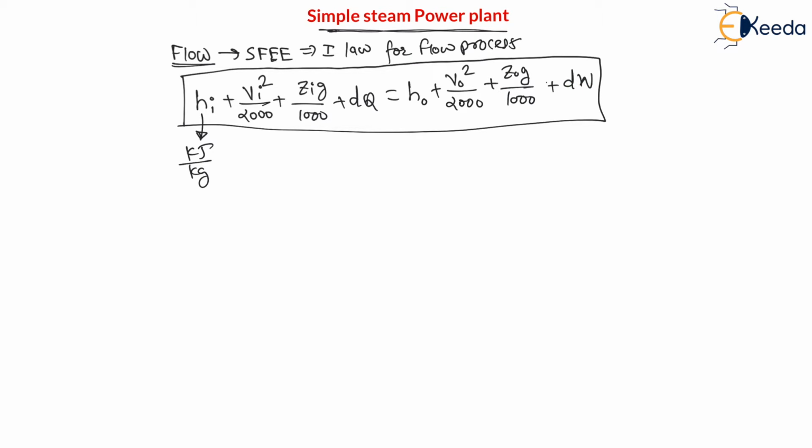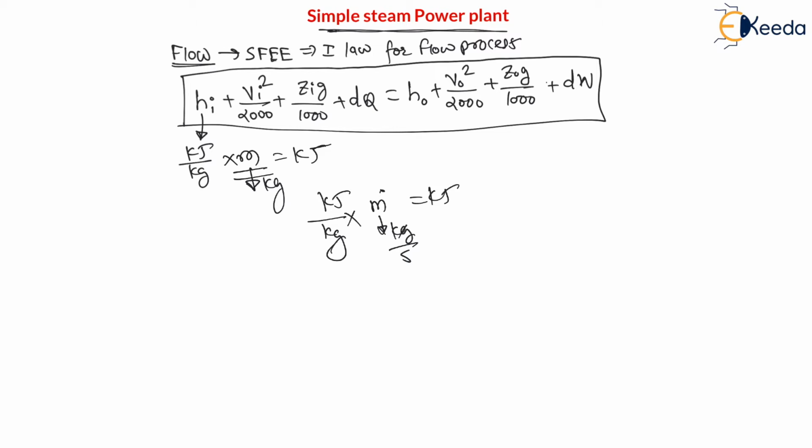The unit of h_i is kilojoule per kg, V_i squared divided by 2000 is kilojoule per kg, Z_i g divided by 1000 is kilojoule per kg, and dq is kilojoule per kg. Therefore the equation has the unit kilojoule per kg. Now if I multiply this equation by the mass flow rate m dot in kg per second, the kg gets cancelled and it becomes kilojoule per second, which is nothing but kilowatt.